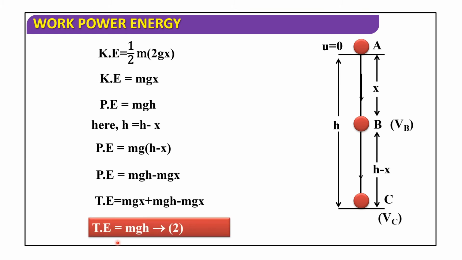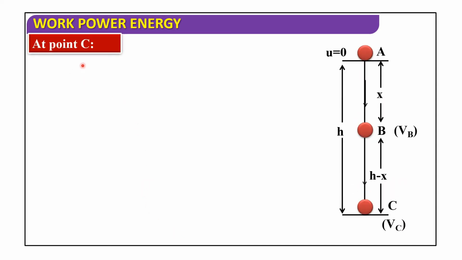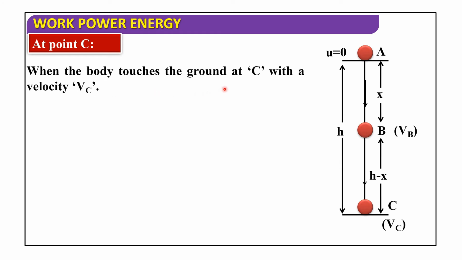The remaining total energy is equal to mgh. This equation is considered as equation number 2. Next, at point C, when the body touches the ground with a velocity vc, kinetic energy is equal to half m vc square. So from the third equation of motion, v square minus u square is equal to 2as.